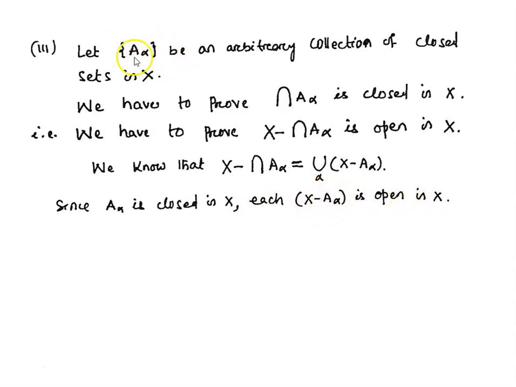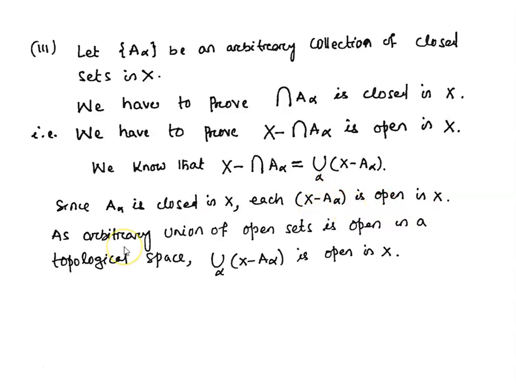We have taken an arbitrary collection of closed sets. Since each A alpha is closed, X minus A alpha is open in X for every alpha. And we know that in a topological space, an arbitrary union of open sets is open. So the union of all these X minus A alpha, because the X minus A alphas are open, is also open in X.